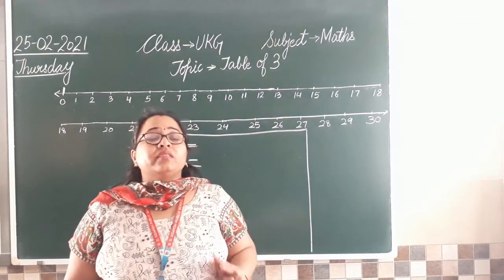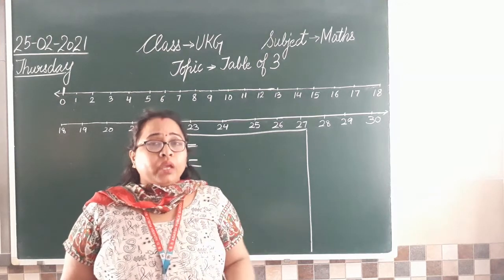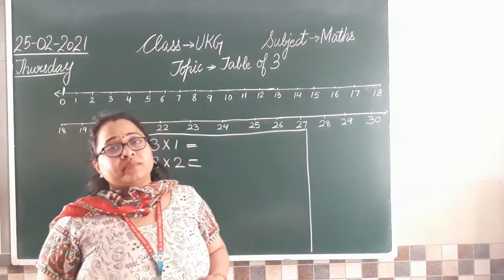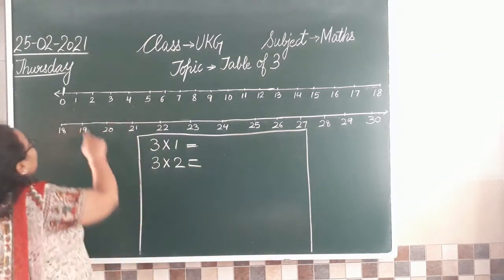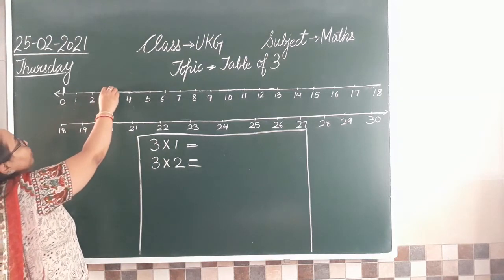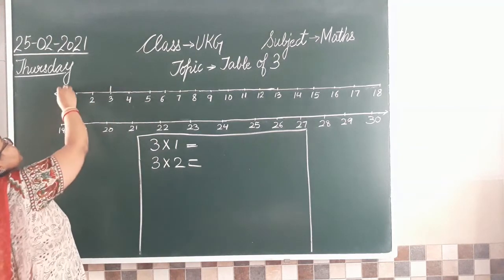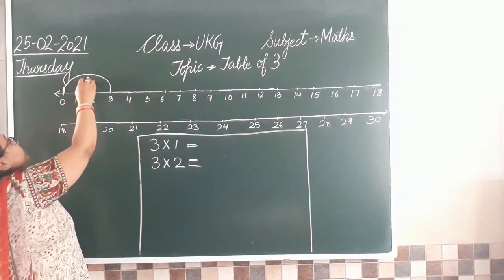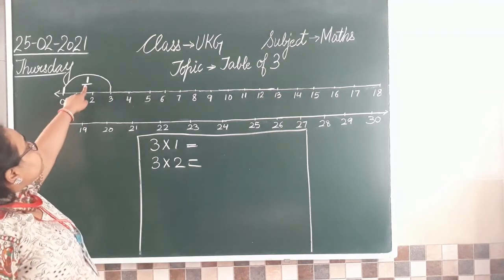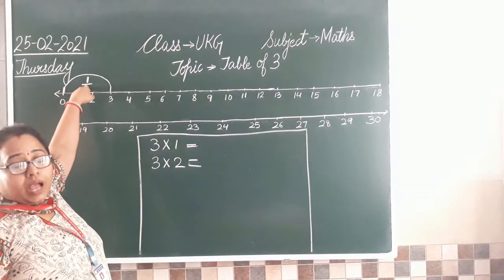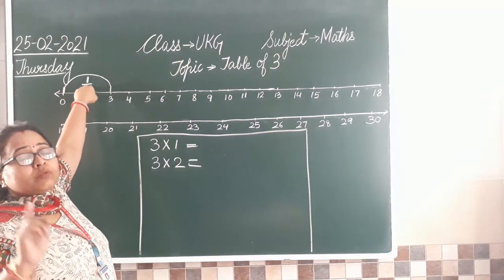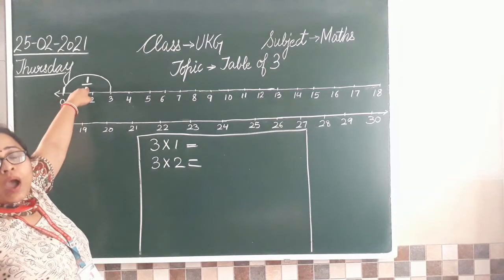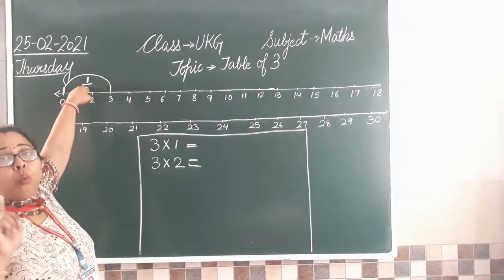So if you are standing in 0 and you got the number 3, तो आप skip करके या jump करके कहाँ आएंगे? Tell me that. You will count 3, 1, 2, 3 and you will reach here. Isn't it? So let's make one jump like this. So this is our one jump. You will write 1 here. आपको skip count की presentation बता रही है मैम, so please listen carefully. So from 0 to 3 is 1 jump. What is this? 1 jump.